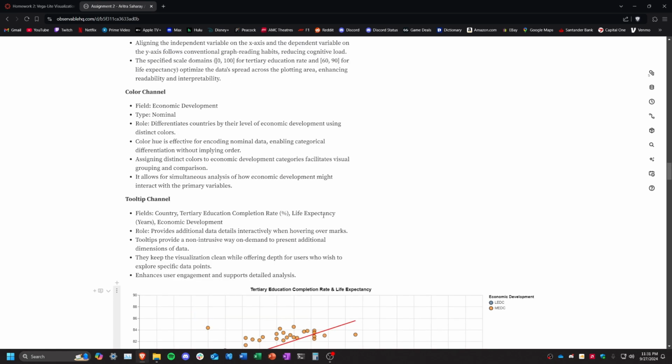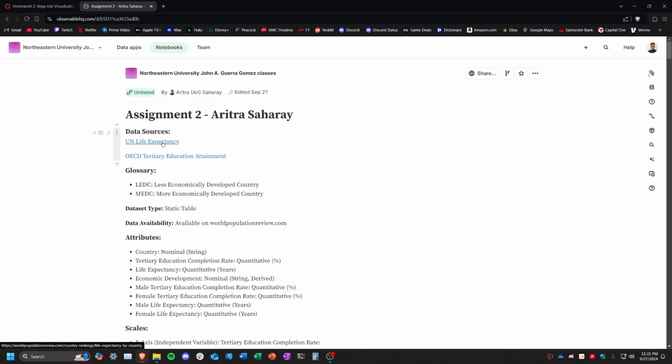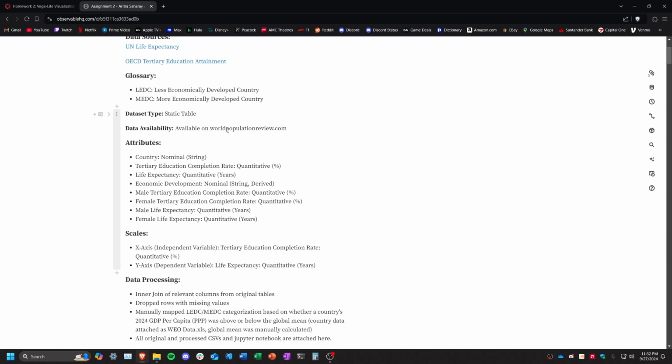The life expectancy data was sourced from the UN. The education data was sourced from the OECD, and they are both available on worldpopulationreview.com.